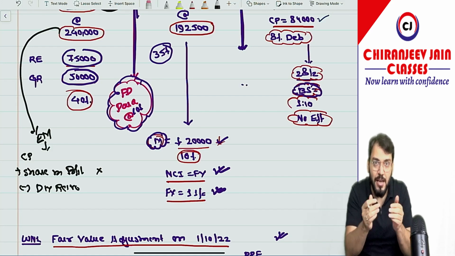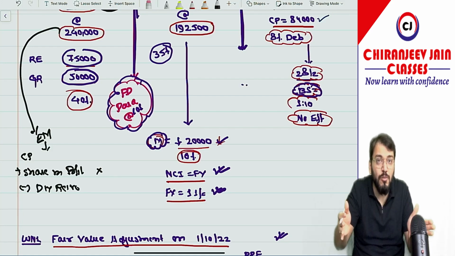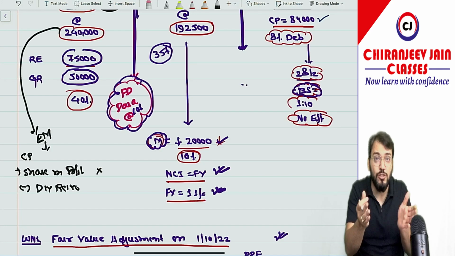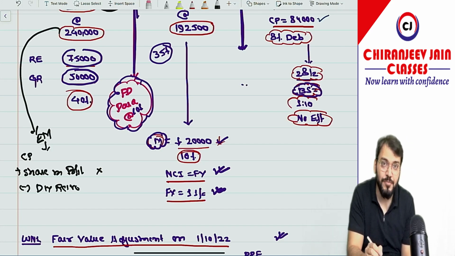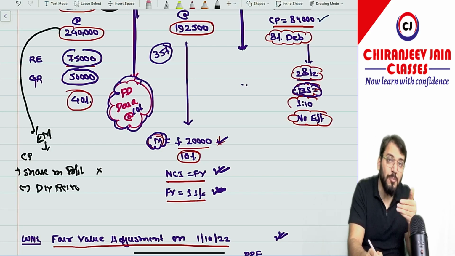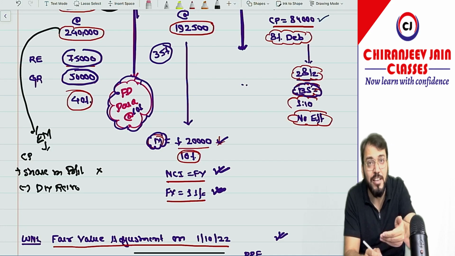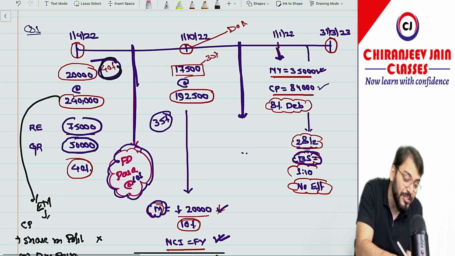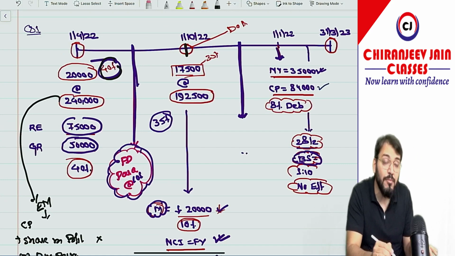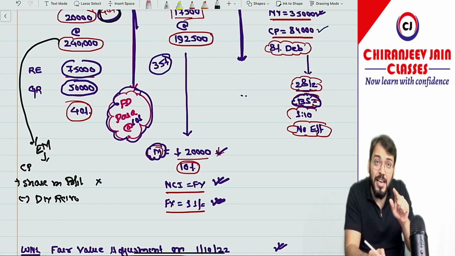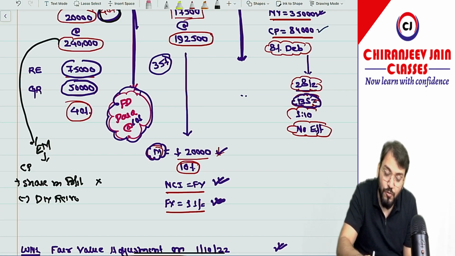Understood what I am saying? Are you able to understand? Because that profit will be allocated as per the ownership ratio, that is 40%. But right now we don't know what the total profit is, so we cannot allocate this. And we will not do it on a time ratio basis, because practically the share in profit is calculated at year end. So this is not required because the equity method was discontinued on this date, but dividend was received. So if you have received dividend, then as per the equity method, that is deducted from the cost price of investment. So 50,000 into 40%.